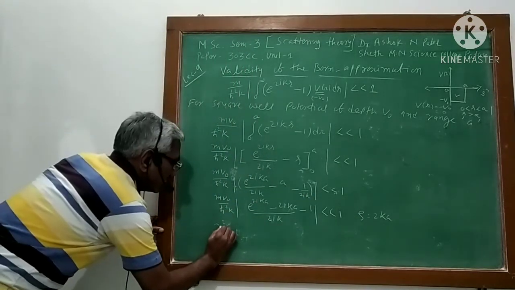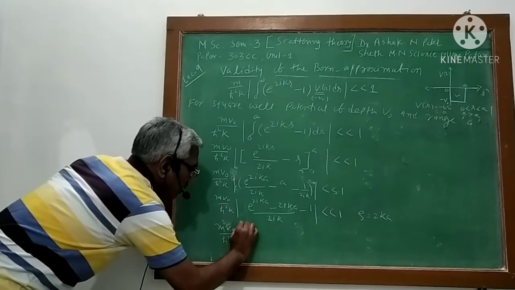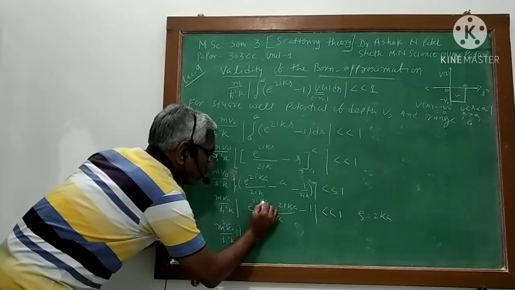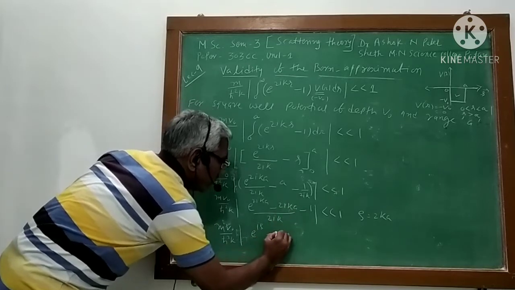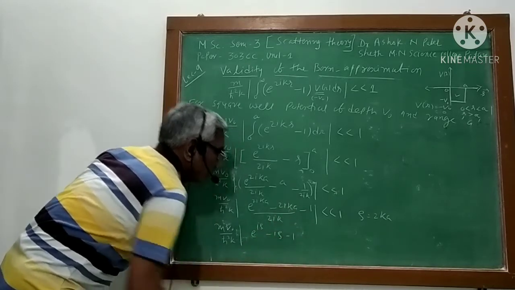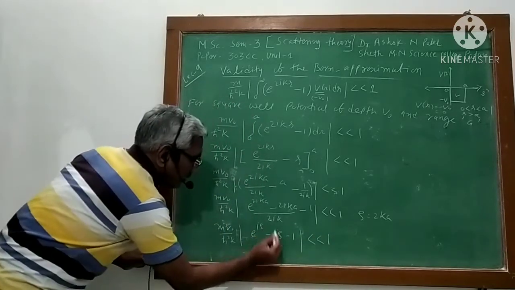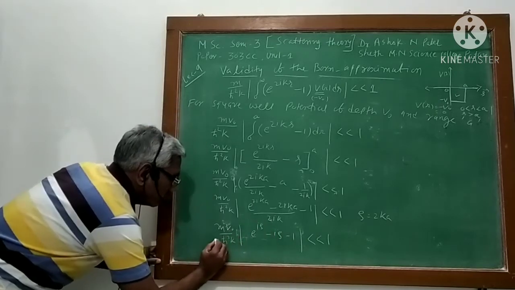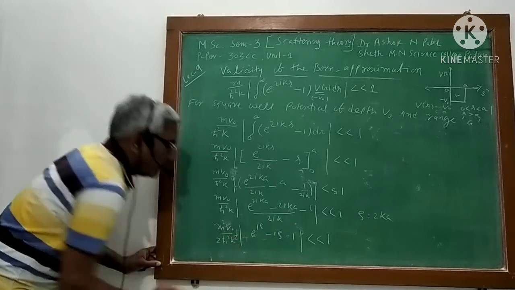In that case, m V0 upon h cross k, and it is e raised to i rho minus 2ka, meaning i rho minus 1, less than 1, but here upon 2ik, so I can bring 2 outside, k also, so it is k square.